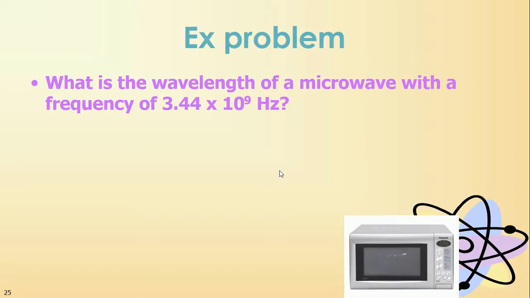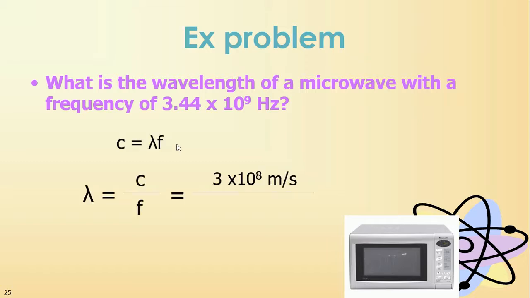Okay, so why don't you pause the video and try this problem. Okay, so what you should have done is C over lambda over F, rearrange that equation. Now it's a matter of just entering our numbers into our calculator. Should have been 3 significant figures, so this is actually incorrect. I think it's 0.0897, I don't remember offhand, but this should be 3 significant figures because this is 3 significant figures.